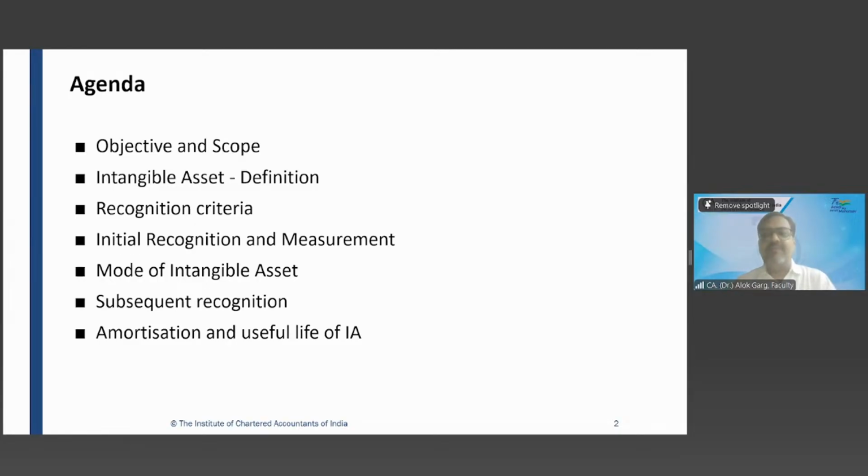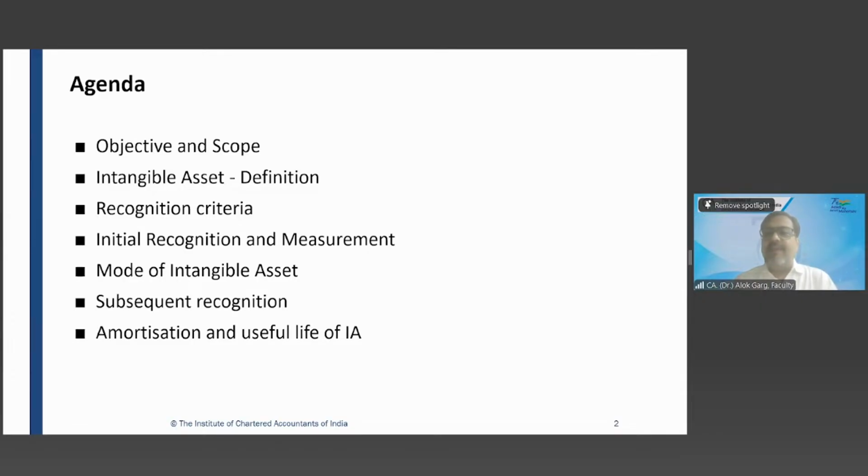In Ind AS, we have Ind AS 38 in India. Globally, there is IAS 38, International Accounting Standard 38, which is on intangible assets. And our Ind AS is the converged version of IFRS applicable to India. So three standards, AS 26, Ind AS 38 and IAS 38, on intangible assets.